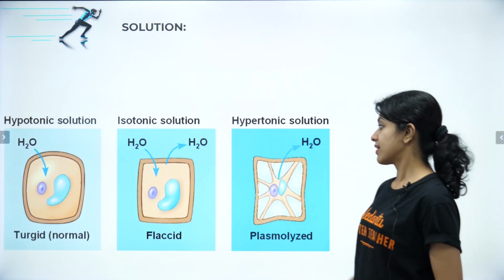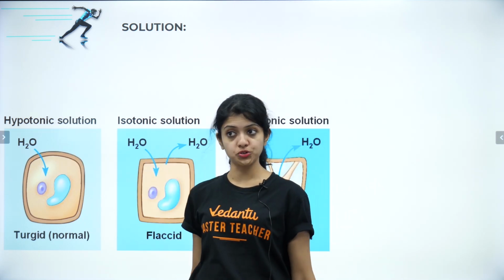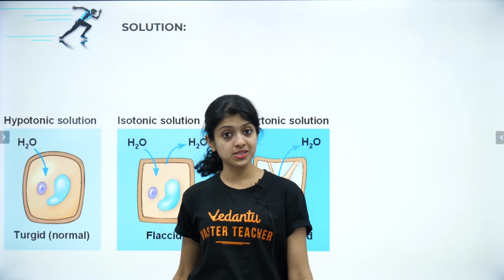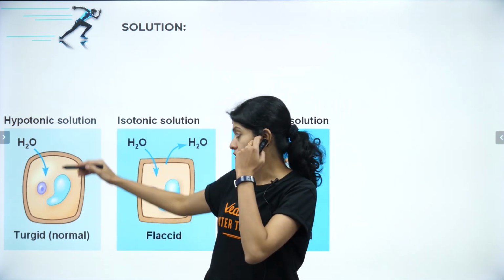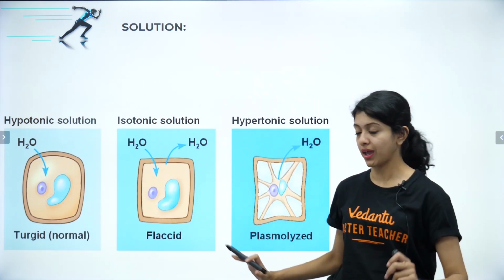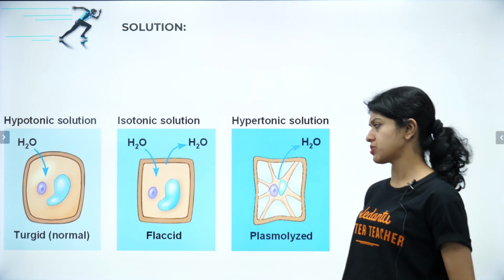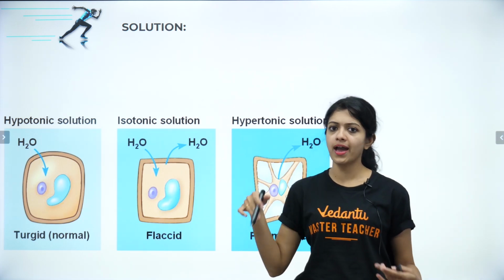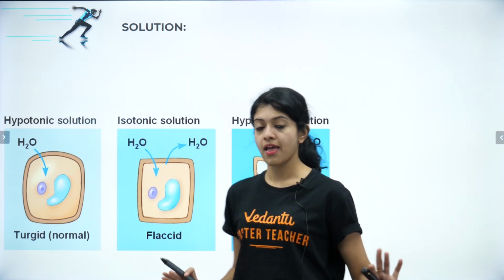If you place a cell in a dilute solution or a hypotonic solution, water would enter into the cell. I'm talking about a plant cell specifically. Water would enter into the cell and it appears turgid. Whereas in an isotonic solution, nothing happens. There is inflow and outflow pretty much equally. You call that flaccid.